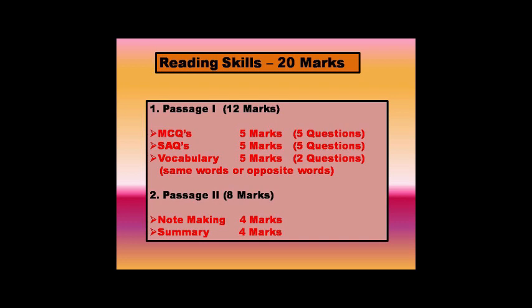Now let us discuss the marks distribution for all the 4 sections. Let us first see the reading part. Reading skills is of 20 marks, which includes 2 passages.